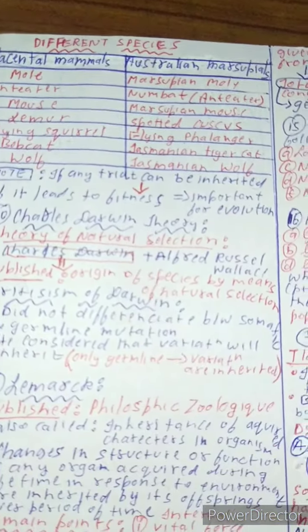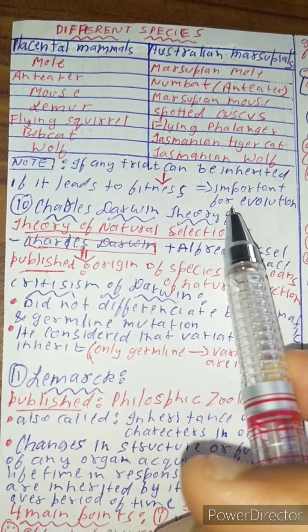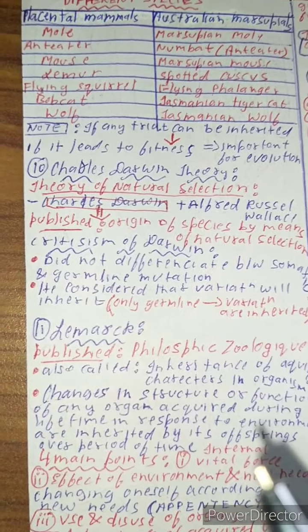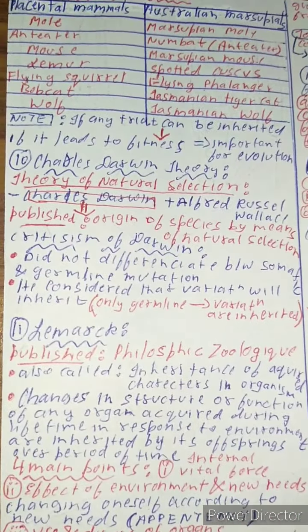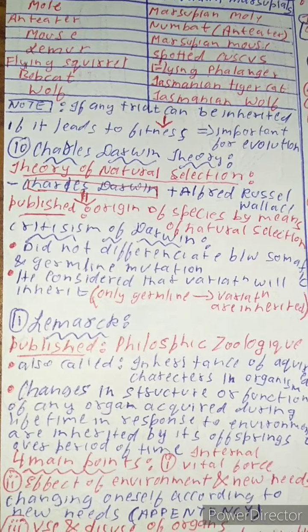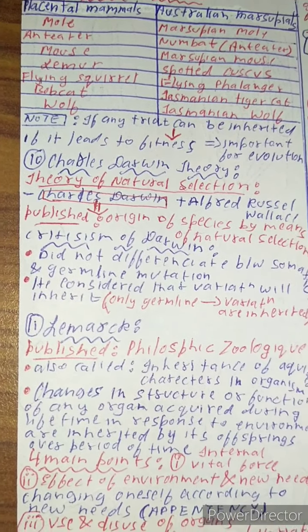Note, if any of the trait can be inherited, it leads to fitness, which is important for evolution. According to Charles Darwin, the trait which the organism gains in its lifetime should be inherited by that organism. Only that leads to evolution, or else it's useless.